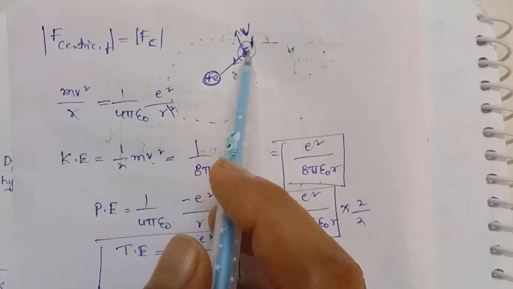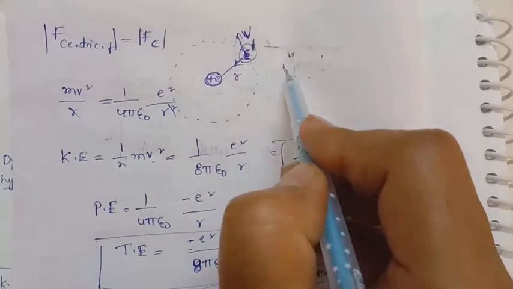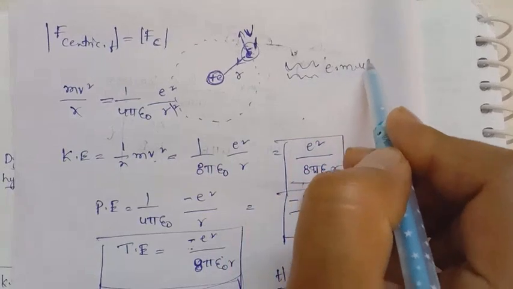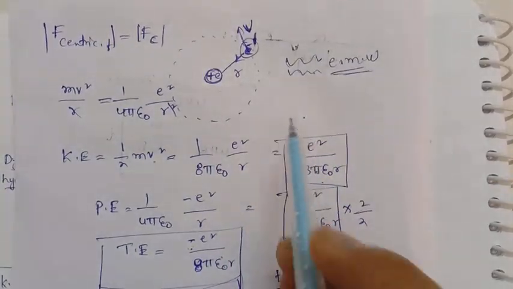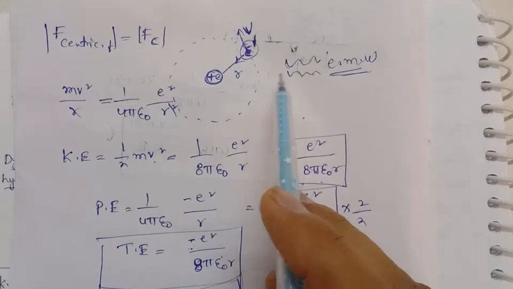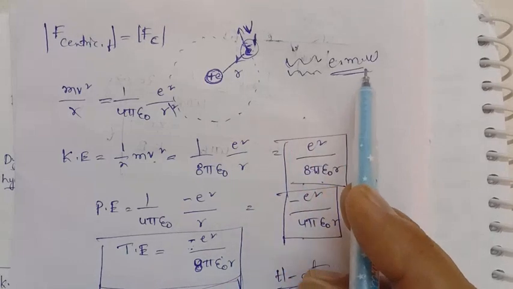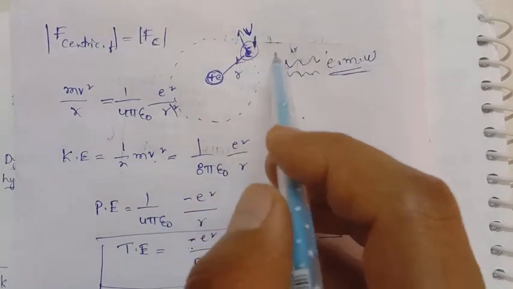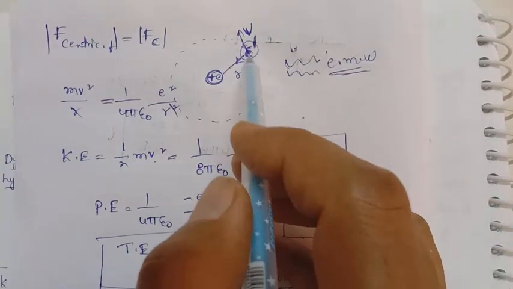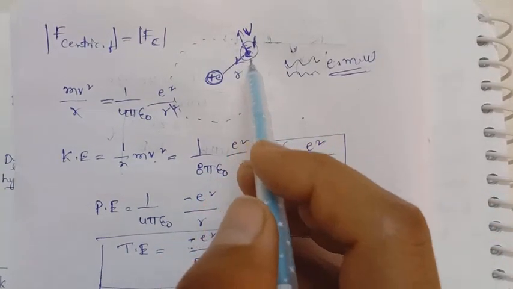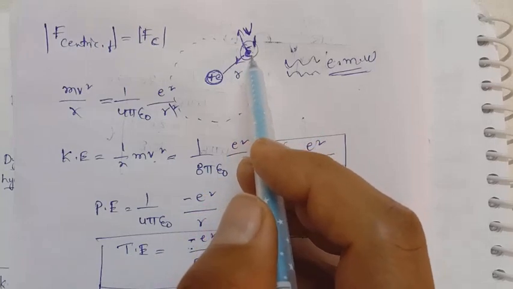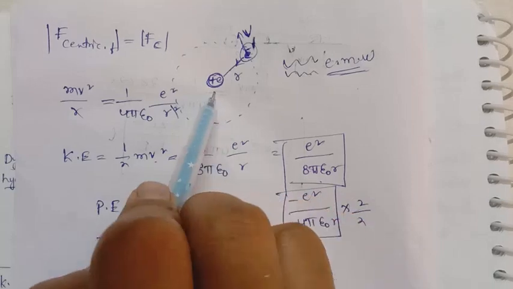If it is an accelerated electron, it can emit electromagnetic waves according to Maxwell theory. When an electron is accelerated, it will emit electromagnetic waves according to Maxwell's statement. So there is an emission of energy, and automatically the energy of this electron gradually decreases. That means the radius also decreases, and finally this electron falls onto the nucleus.